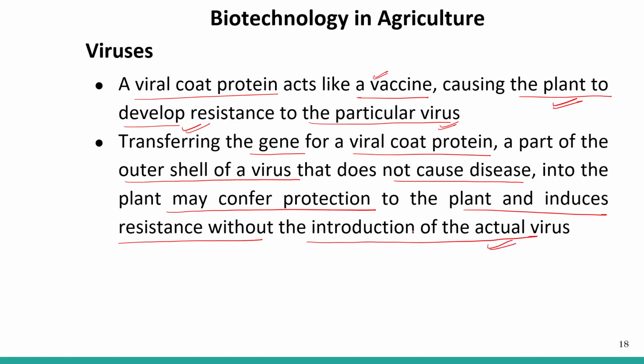As it happens in humans with the development of a vaccine, in the same way a small part of the outer shell of the virus, that is the coat protein, is taken out, right? And against it, the plant develops resistance to the whole virus. And if the actual virus is introduced into the plant, it already has those vaccine-like biomolecules.